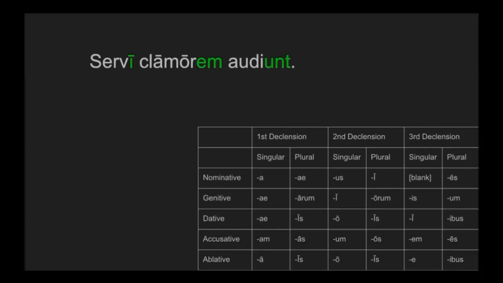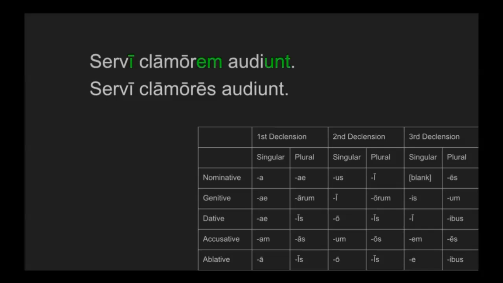If previously there had been a mention of the slave's ears, then we might assume that the ears are the subject of the sentence. The ears of the slave hear the noise. So you have to look at context a little bit to see what's really going on in the sentence. If there was a noun from previously in the paragraph, you might be able to resupply it in a sentence to have another potential meaning. But here, in isolation, I would think that the thing that makes the most sense would be that servi is nominative plural, and that's the subject of audiunt. Slaves hear the noise.